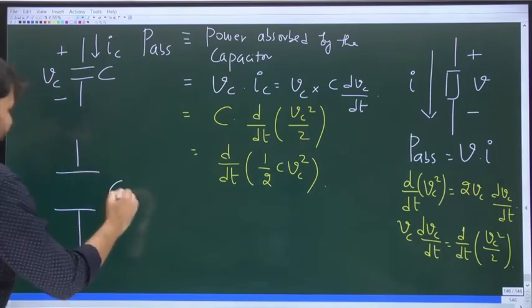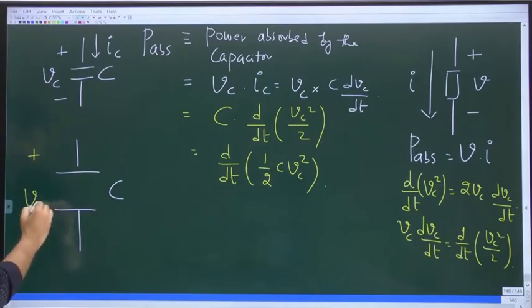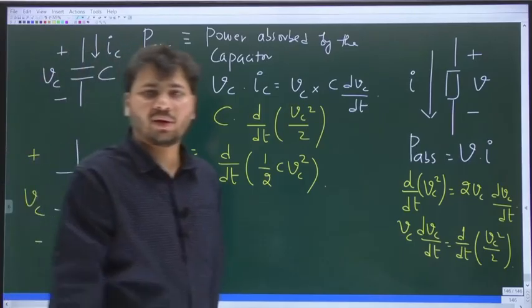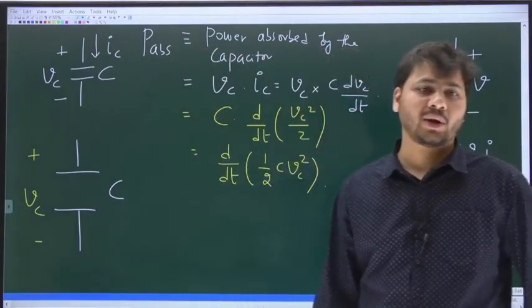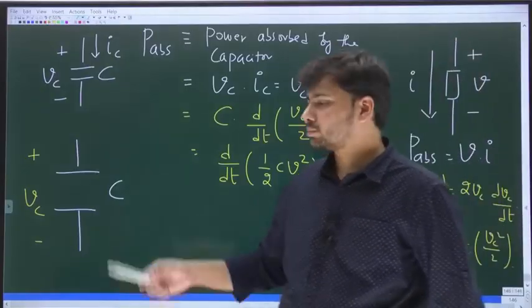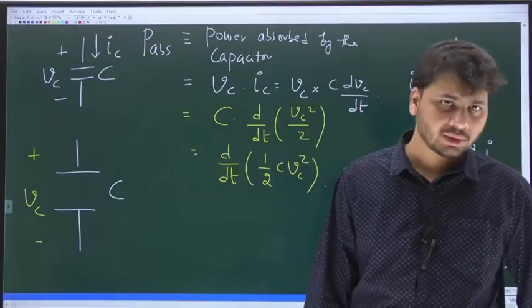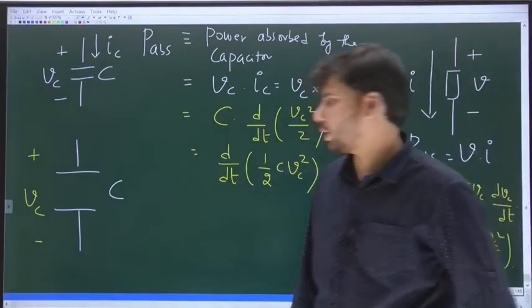So if this is the capacitor, across which the voltage drop is Vc, then the top plate is the positive plate, and the bottom plate is the negative plate. Whenever there is a potential difference, there will be an electric field directed from high potential to low potential. I said this in the very beginning. Whenever we have a potential difference, an electric field will be present from high potential to low potential.